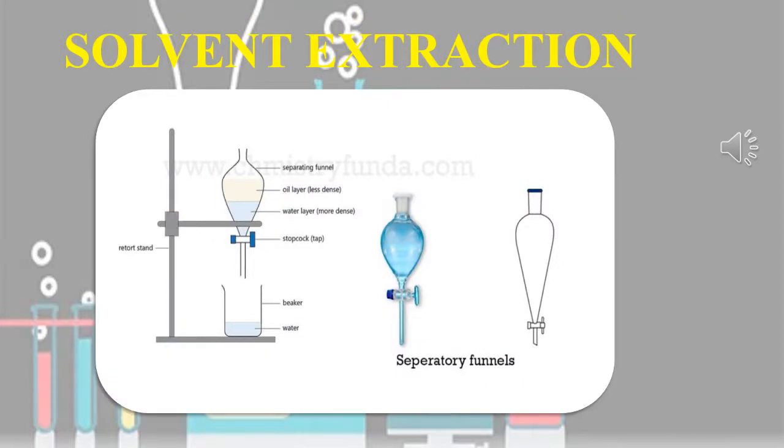The next separation method is solvent extraction. In this, two immiscible liquids can be separated by the solvent extraction method. Immiscible means it does not form a homogeneous mixture, that is, the two liquids will not combine together. So the solvent extraction method is able to separate two immiscible liquids.